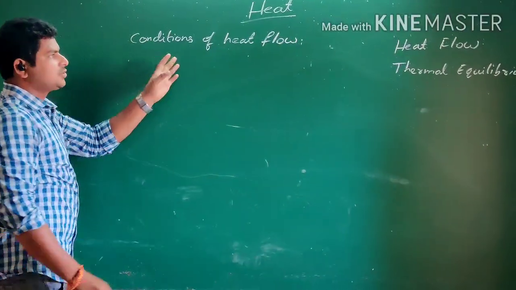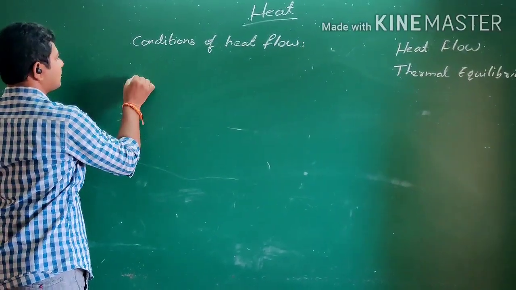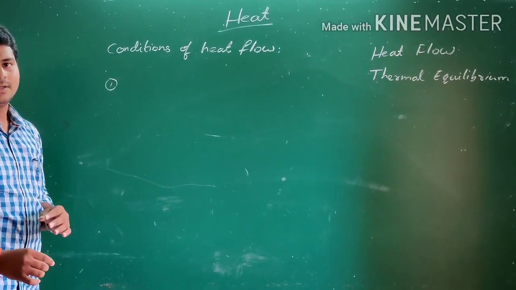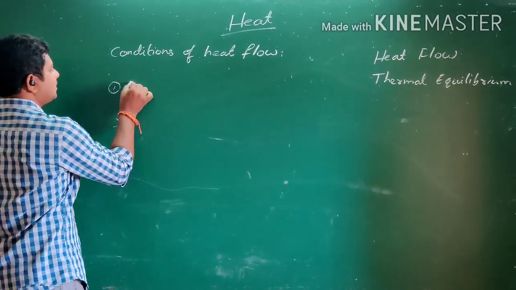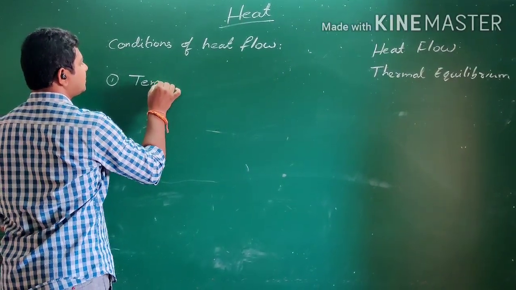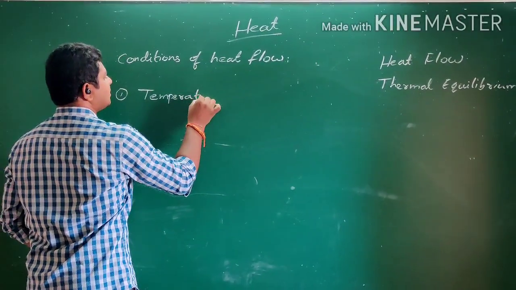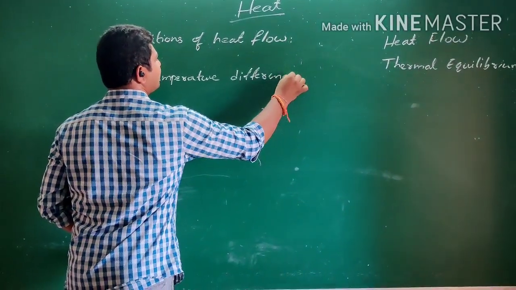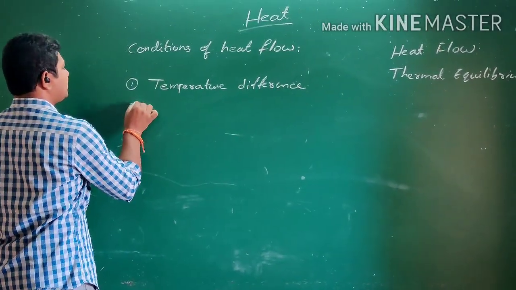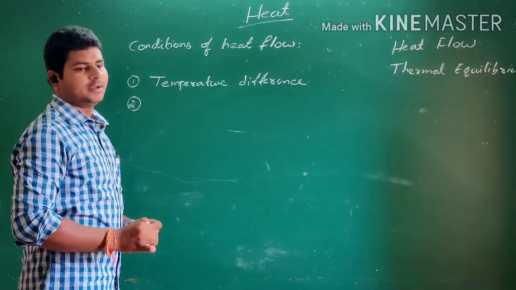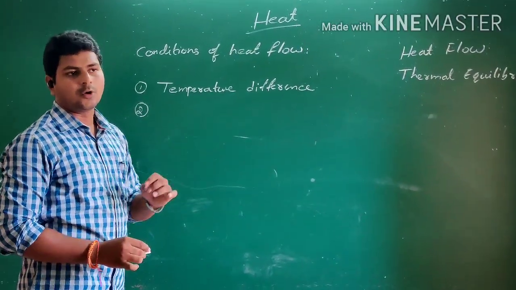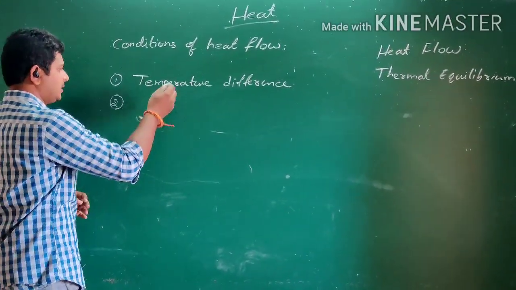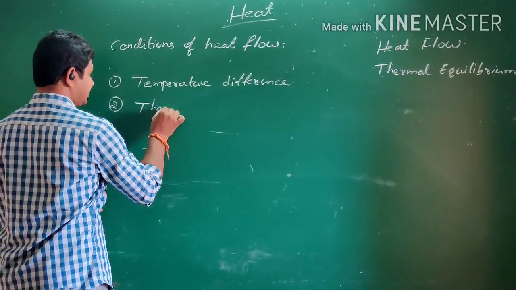The conditions essential for heat flow. Number one, both the bodies must be at different temperatures. So first point, temperature difference. And second point, there must be contact between the two bodies for the heat to flow from one body to another body, that is thermal contact.